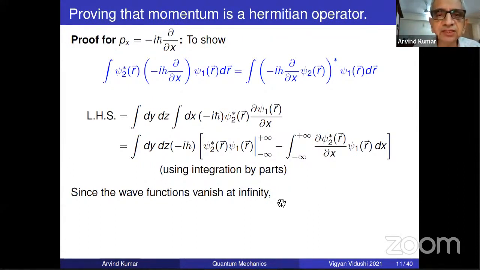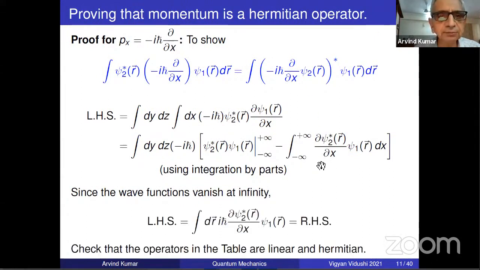And since all good wave functions vanish at infinity, this term is zero. So you pick up a minus sign and then this becomes this. That's all. It's a one-line proof. So the left-hand side becomes plus i h cross, which is this, minus i h cross whole squared.